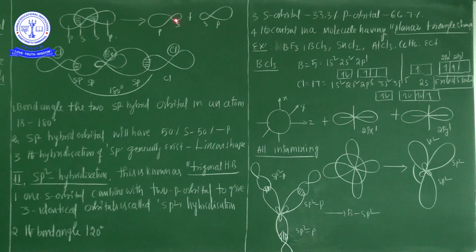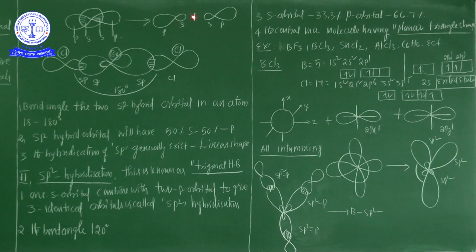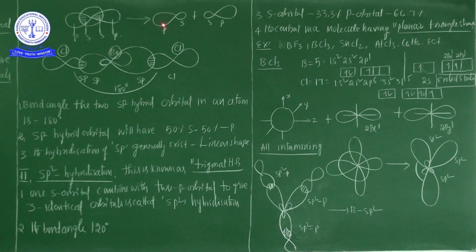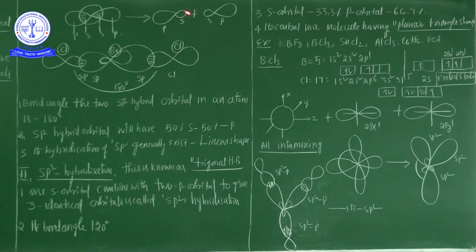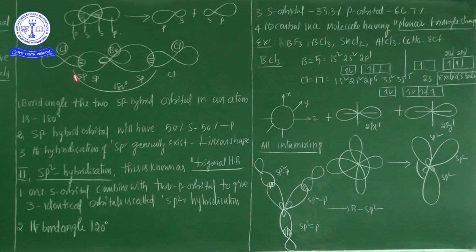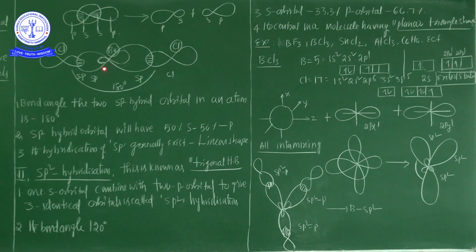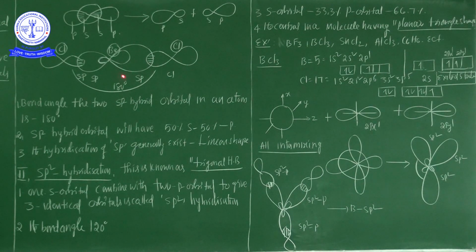This is an sp hybrid orbital, because s orbital and p orbital are both involved. This is the hybrid orbital. With intermixing, two hybrid orbitals are formed. This is one orbital and this is the other orbital. So two hybrid orbitals are present here in beryllium. This is one sp hybrid orbital, and this is one more sp hybrid orbital.